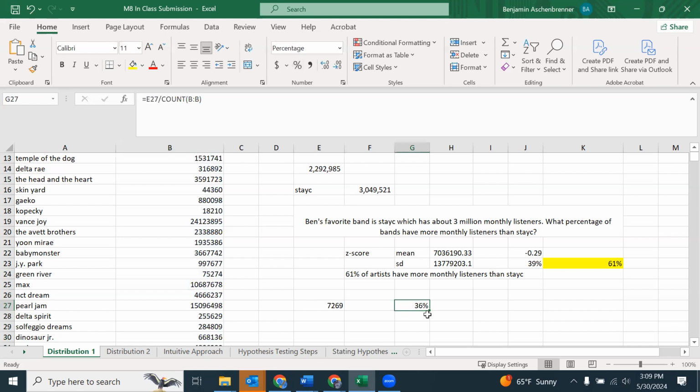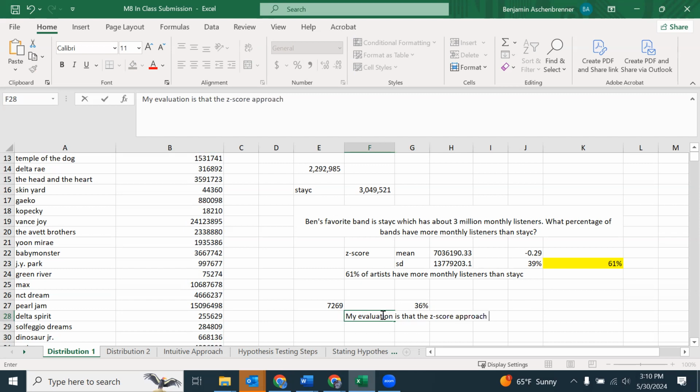This makes a lot more sense compared to the 60th percentile, because the 60th percentile would mean I'm larger than 60% of the population, smaller than 40% of the population. So this makes sense. And so my evaluation is that the z-score approach did not work.